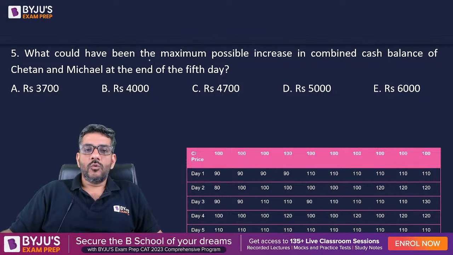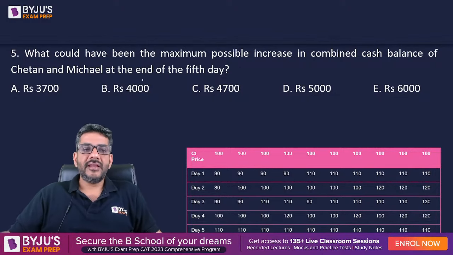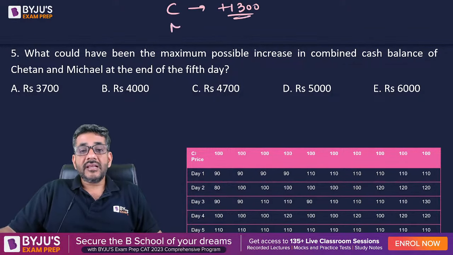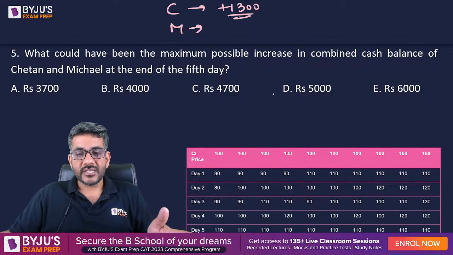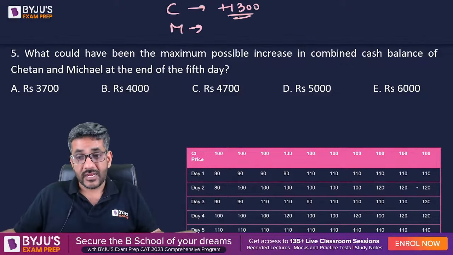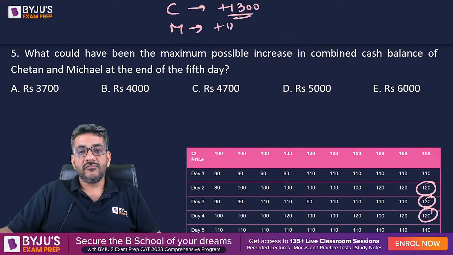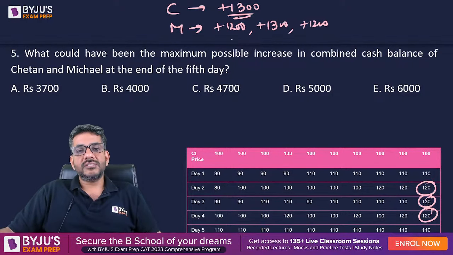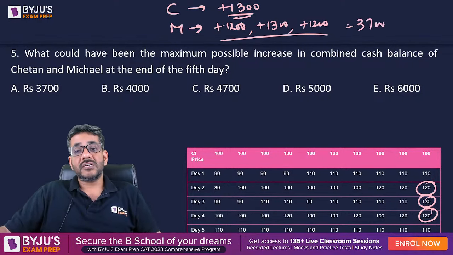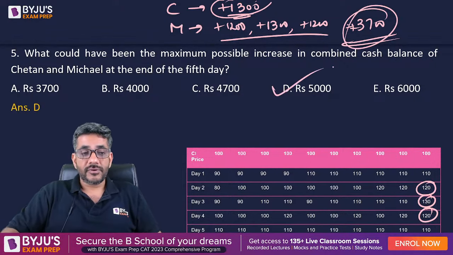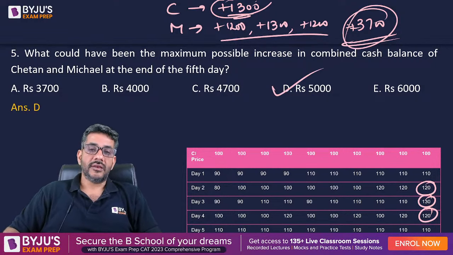And last question. What could have been the maximum possible increase in combined cash balance of Chetan and Michael at the end of the fifth day? Chetan के पास तो 1300 extra आना ही आना है cash. Michael will have maximum possible increase in his cash when he sells maximum number of times. That is possible in the last case, because in the last case he'll be selling once at 120 rupees, selling once at 1300, selling once at 1200. Together he will have 3700 more. So combined they will have 5000 rupees more. My answer should be option D.